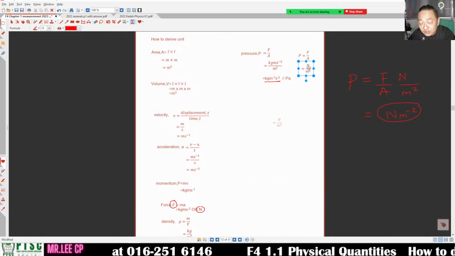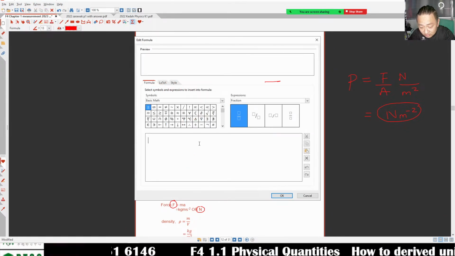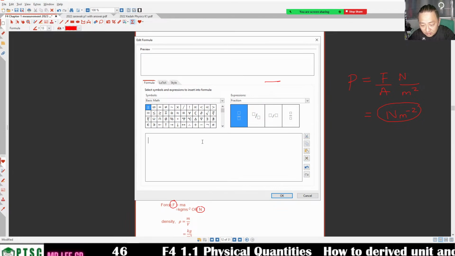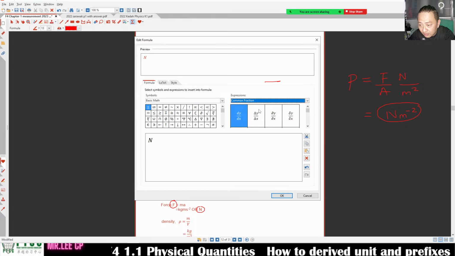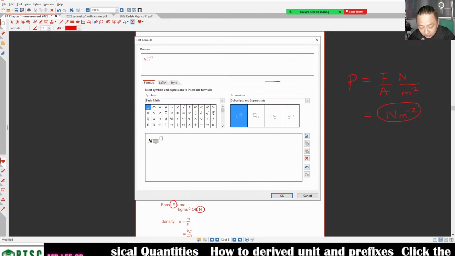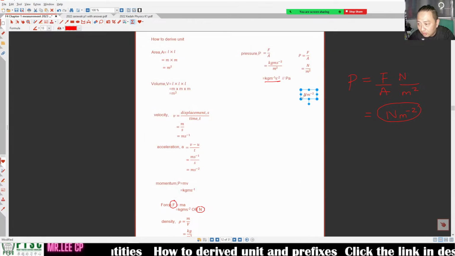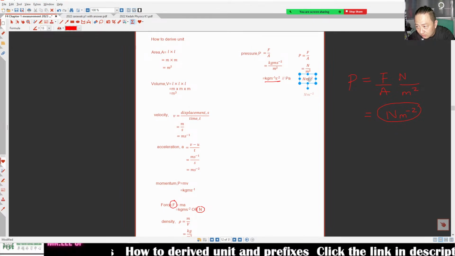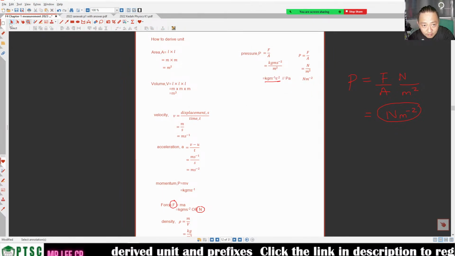Newton per meter square. So it can be the unit of Newton per meter square, right? Newton m^-2. This is the unit, or we can use this unit. Both units are okay.